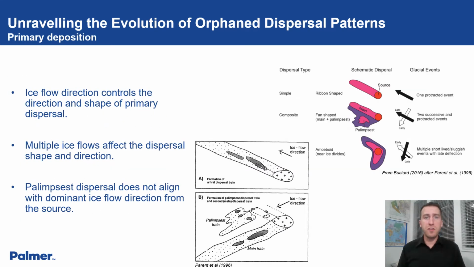The deposition of indicator minerals initially occurs as a result of ice eroding mineralized material and depositing it in a down ice direction. However, many areas, including Lac de Gras, have been subject to multiple time-transgressive ice flows depositing material in many directions. The mineralization that does not align with the dominant ice flow is known as palimpsest dispersal, as illustrated.